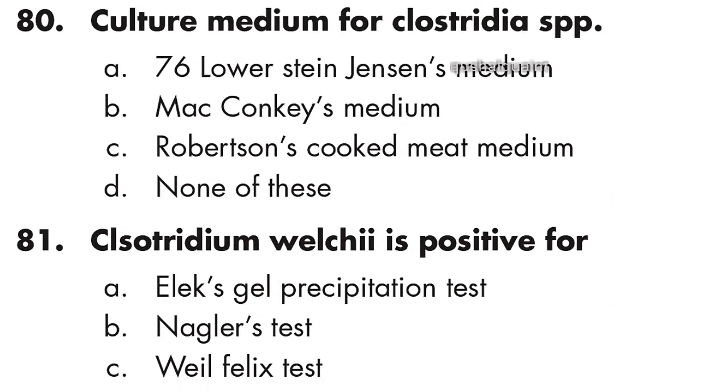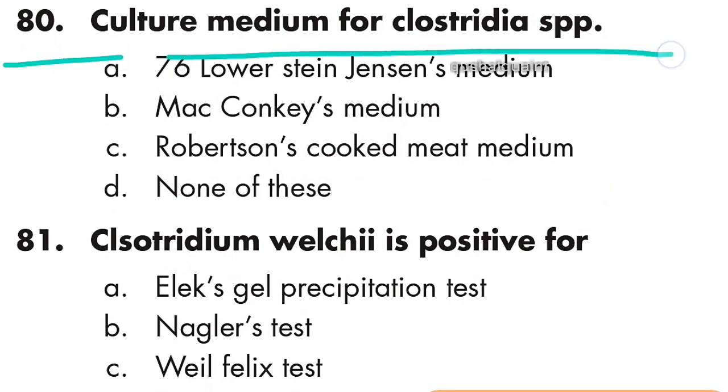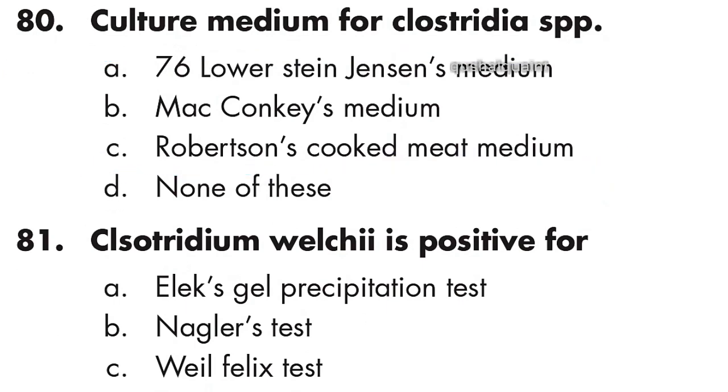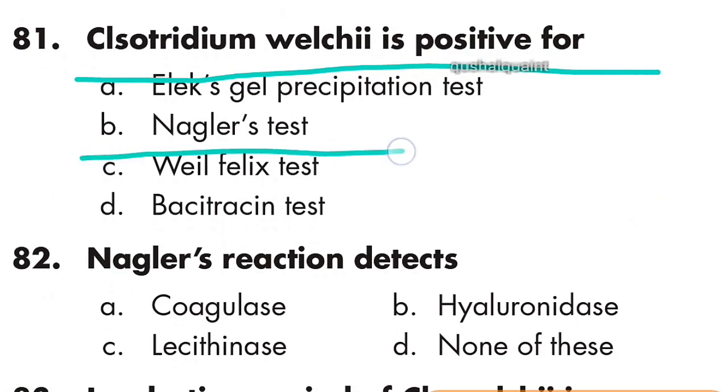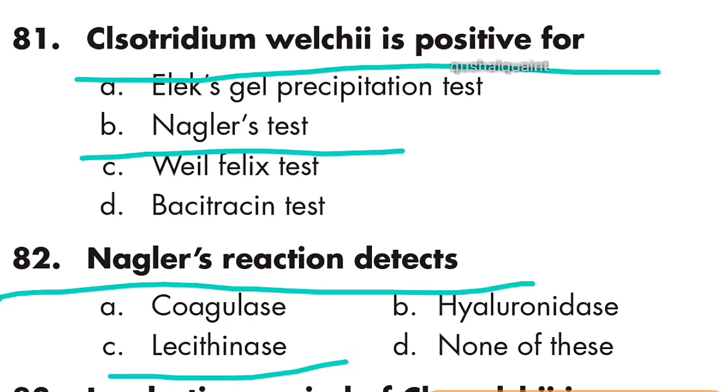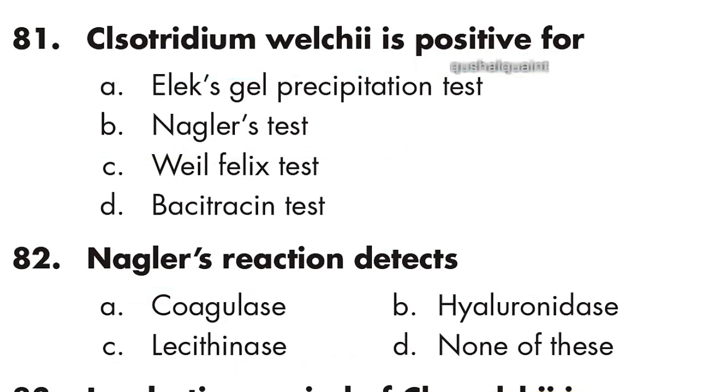Culture medium for Clostridia species. Question number 80: the culture medium for Clostridia species is Robertson cooked meat medium. Option C is right. 81. Clostridium welchii is positive for Nagler's test. Option B is Nagler's test. 82. Nagler's reaction detects lecithinase. Option C is right, lecithinase.